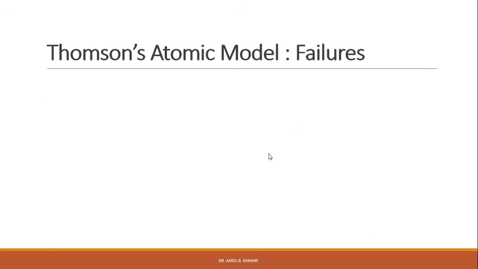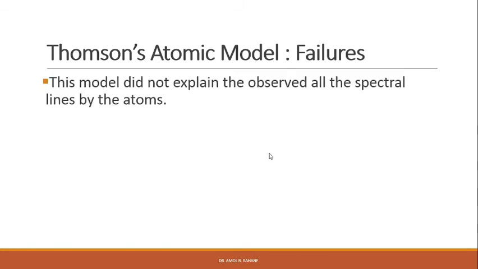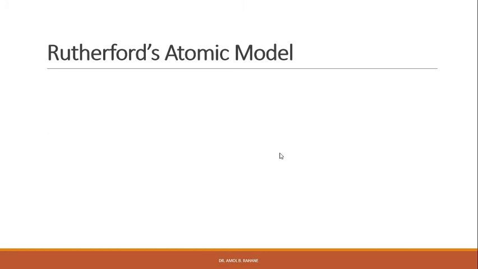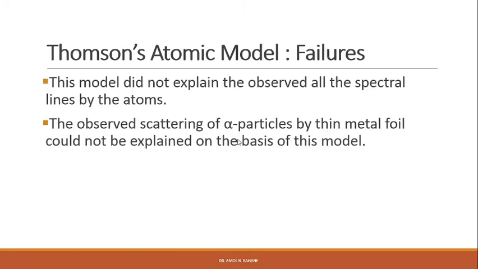However, it has certain failures. This model did not explain all the observed spectral lines from the atoms, right? The observed scattering of alpha particles by thin metal foils could not be explained on the basis of this model, right? These are some of the failures of this model.